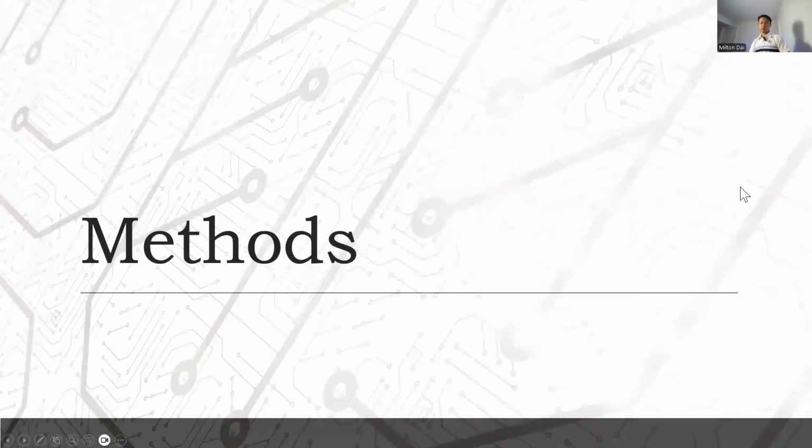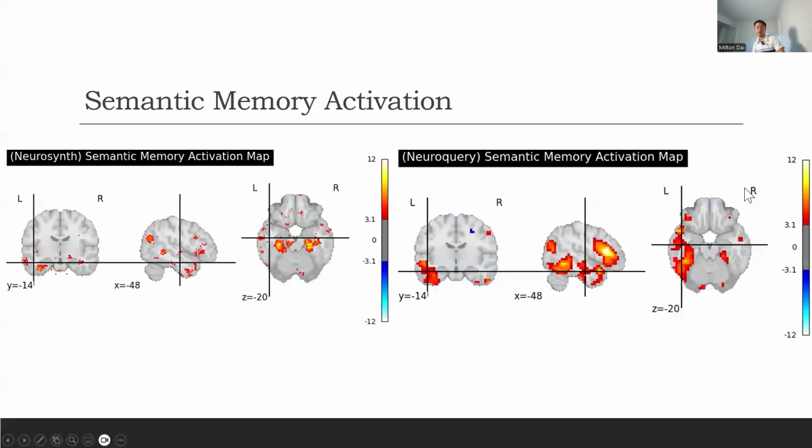Briefly going over my methods, I took two neuroimaging databases, NeuroQuery and NeuroSynth. I then used Python to take the data from these databases to generate activation maps and difference maps for the concepts of memory, episodic memory, and semantic memory. On these slides, I have specific examples of coordinates that I found incredibly interesting.